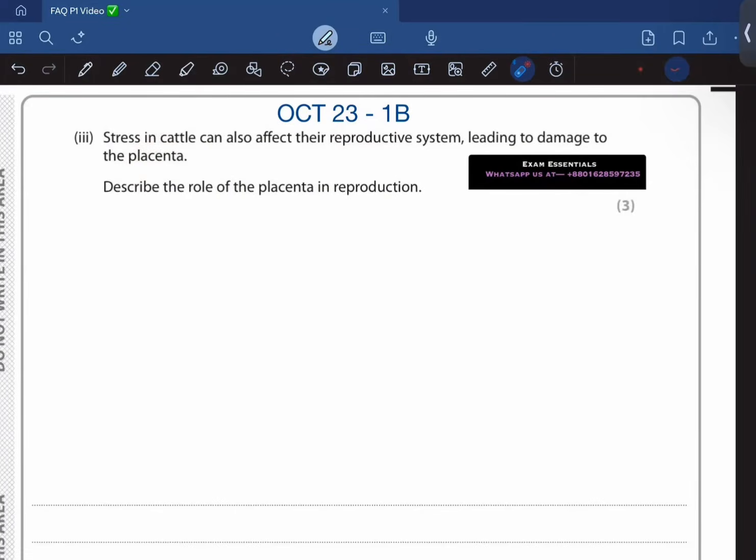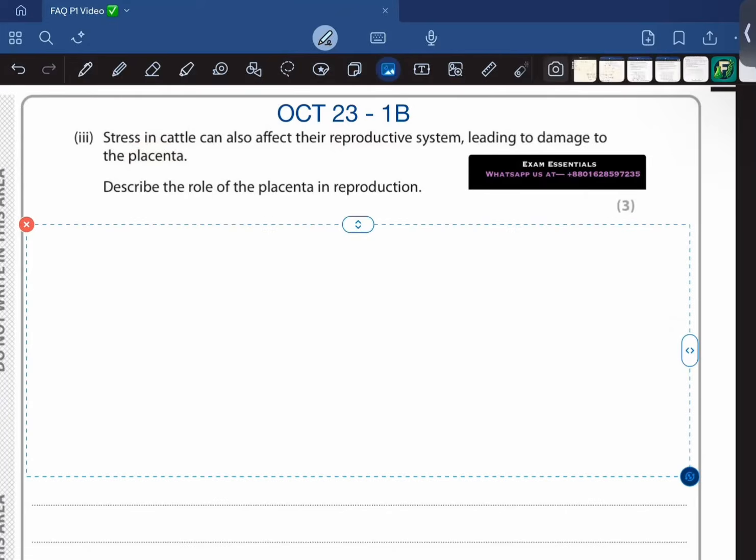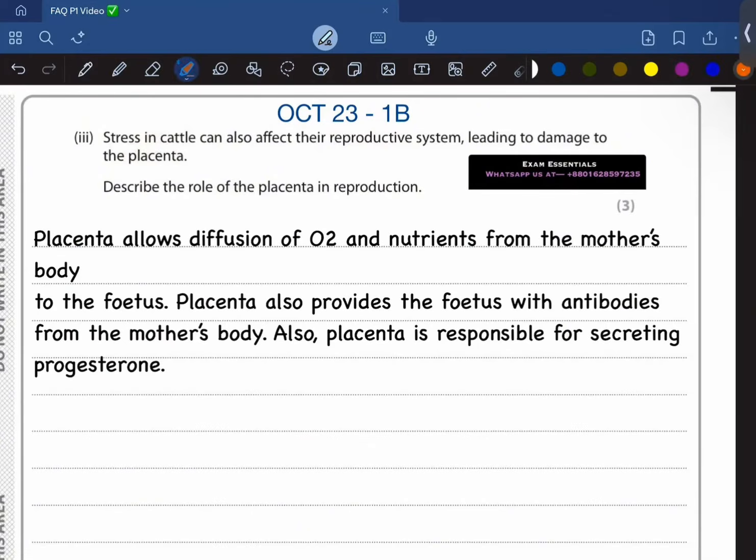And also the placenta is involved in transporting the waste from the fetus into the body of the mother. The placenta allows diffusion of oxygen and nutrients from the mother's body to the fetus. The placenta also provides the fetus with antibodies from the mother's body. Also, it is responsible for secreting progesterone, right? And basically it prevents the baby from being rejected by the immune system of the mother.